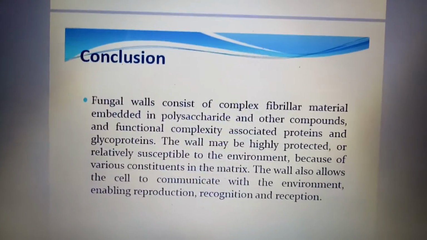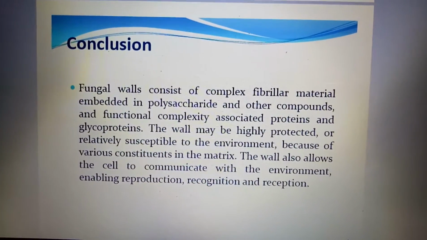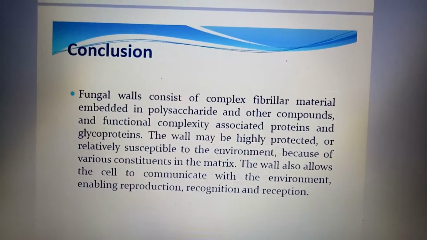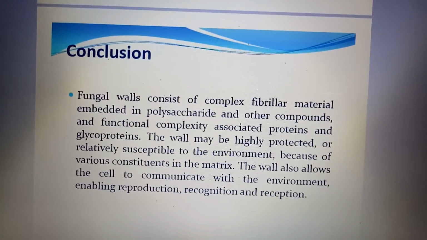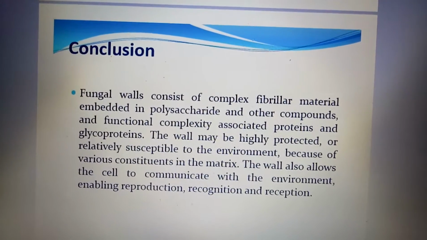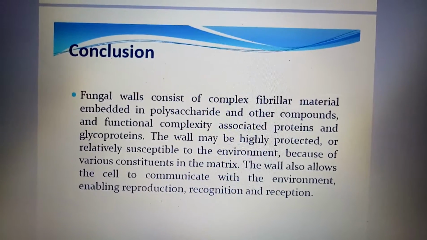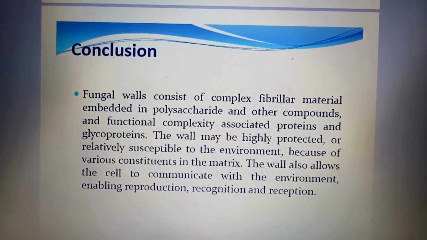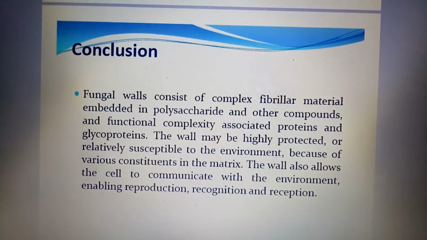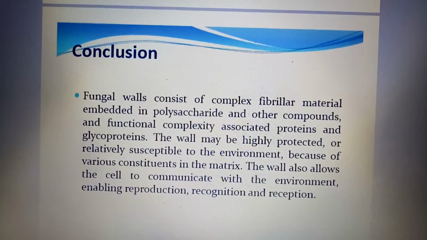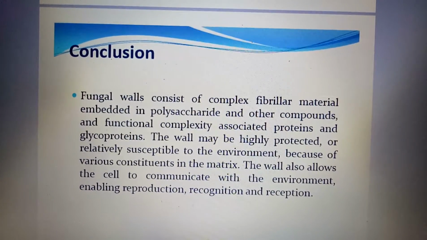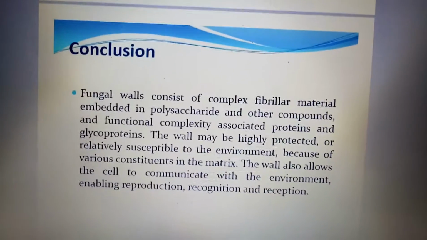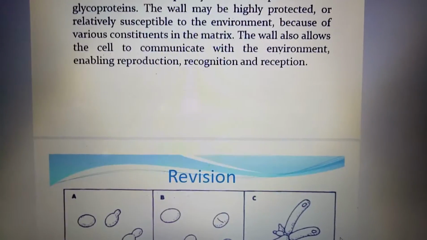As a conclusion, fungal walls consist of complex fibrillar material abundant in polysaccharides and other compounds, and functional complexity associated with proteins and glycoproteins. The wall may be highly protected or relatively susceptible to the environment because of various constituents in the matrix. The wall also allows the cell to communicate with the environment, enabling reproduction, recognition, and reception. So this is the conclusion about the cell wall.